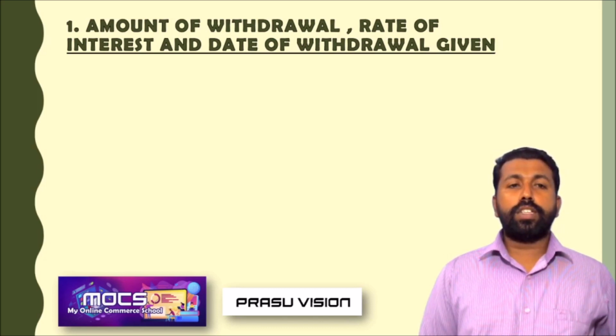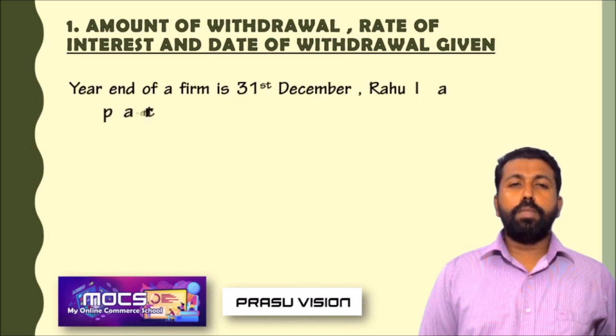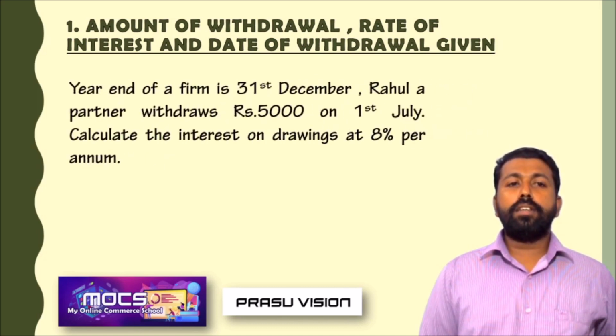Amount of withdrawal is given, rate of interest is given, and the date of withdrawal is given. How to calculate the interest on drawings, that we have to learn. Simple method.